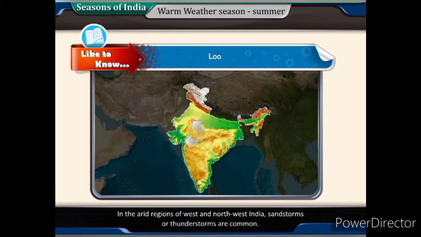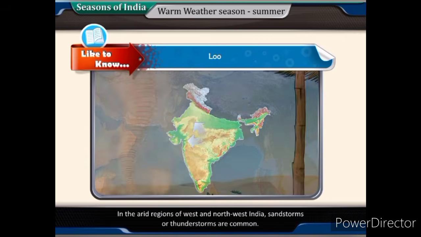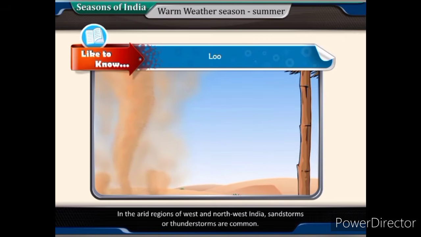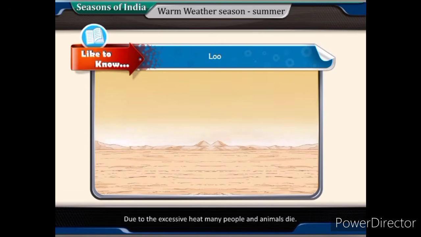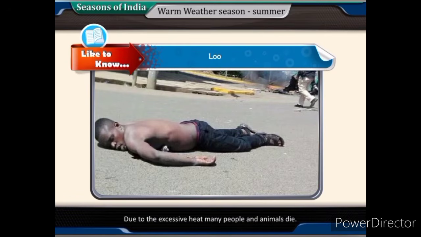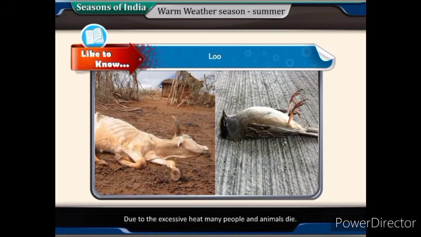Loo. In the arid regions of west and northwest India, sandstorms or thunderstorms are common. In summer, especially in May, very hot winds blow over North India, which are known as loo. Due to the excessive heat, many people and animals die.